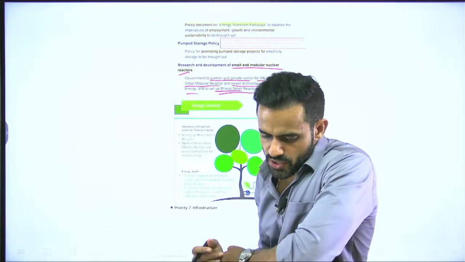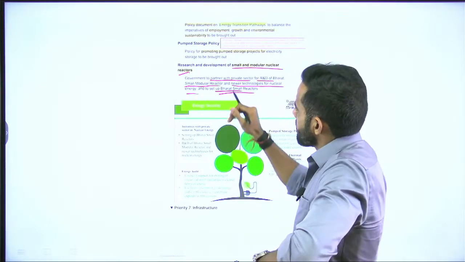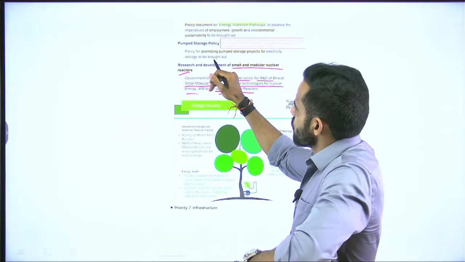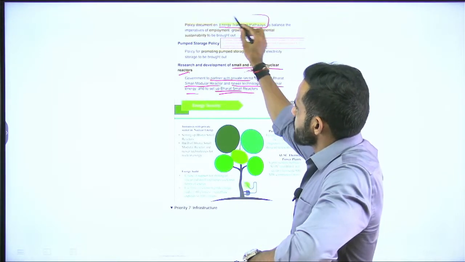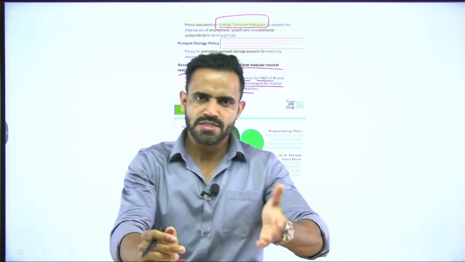Yes, Gati Shakti is in transport sector. Okay. Next, apart from that, government is also focusing on the energy transition pathway. Let me simplify this entire thing. What is this energy transition?